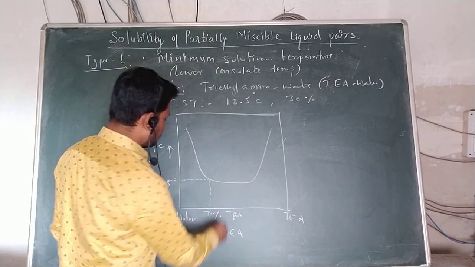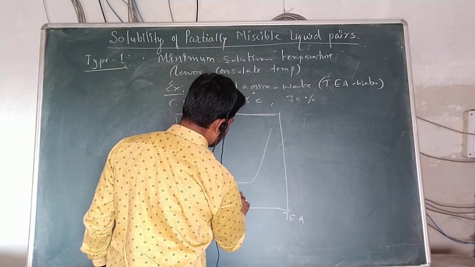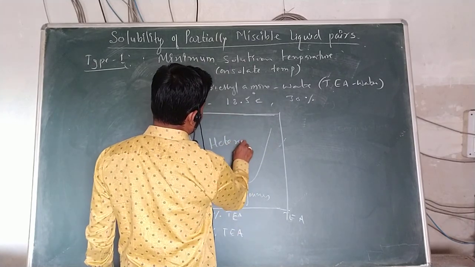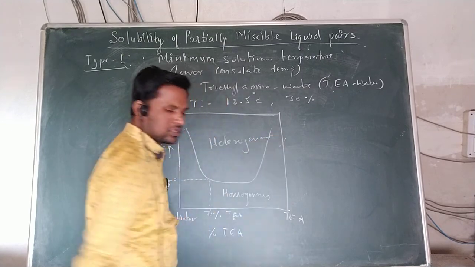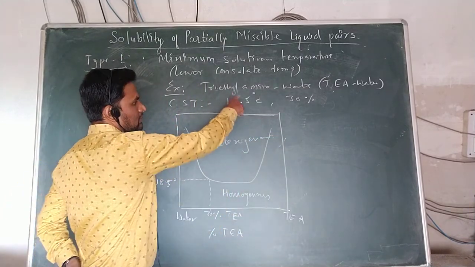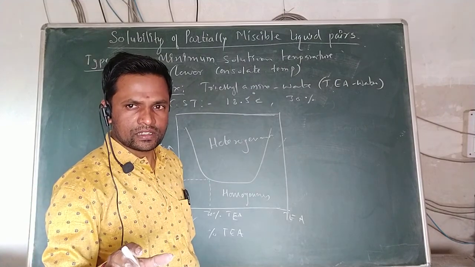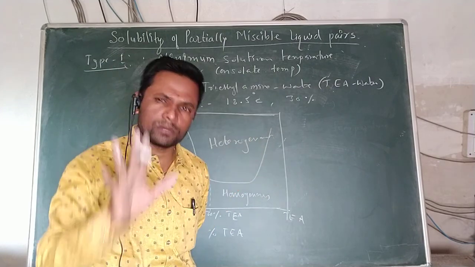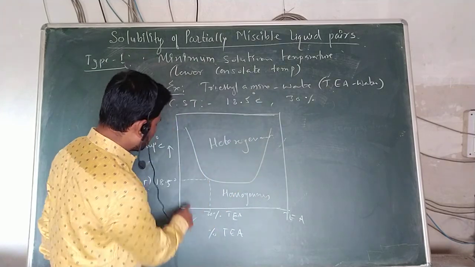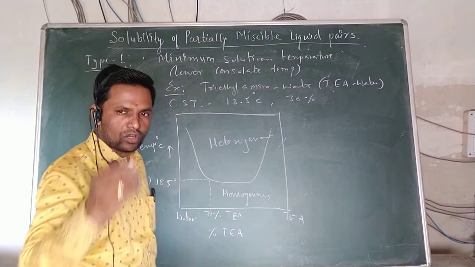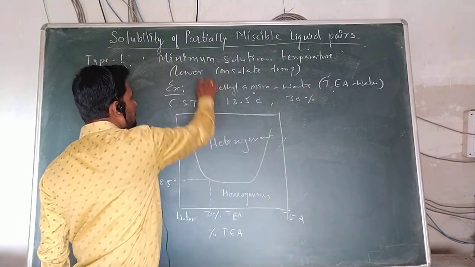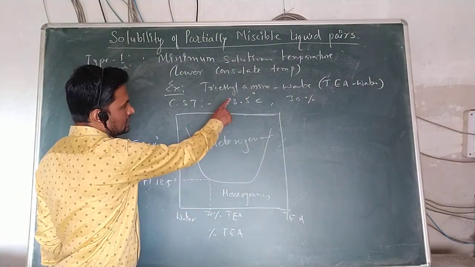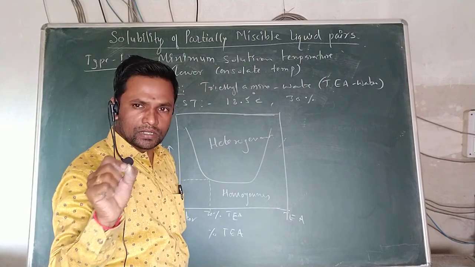Now see, here it is homogeneous, and here it is heterogeneous. Now what is homogeneous, what is heterogeneous? Triethylamine and water is a system of partially immiscible liquid pairs, but it can be soluble, it can be miscible, at a particular temperature. What temperature? At or below that temperature, because it is a minimum, a lower consolute temperature, where this triethylamine and water system can be miscible below this temperature.